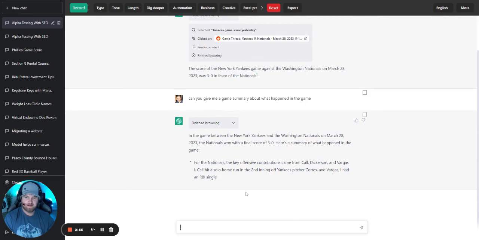And so, for the Nationals, here's a summary of what happened. The key offense hit a solo home run in the second inning, and off a pitcher they had an RBI single. So that's pretty much it in terms of the game, because obviously it was a 3-0 game, and there wasn't any major scoring or situations probably in that game.